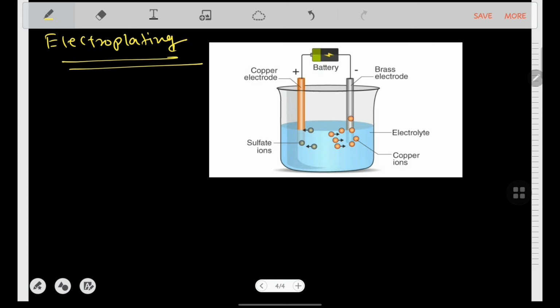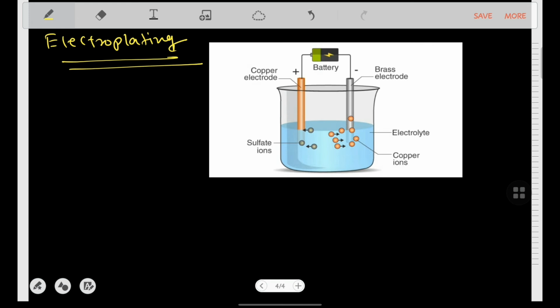Now we will talk about electroplating. Let us first understand what electroplating is. Electroplating is a process where a layer of metal is deposited on another material with the help of electricity. Based on the application, the right electrodes and electrolytes must be chosen, because we are depositing a layer of a superior metal on a cheaper metal. That is the main thing we have to do here. So we need to choose the right electrodes and electrolytes respectively.